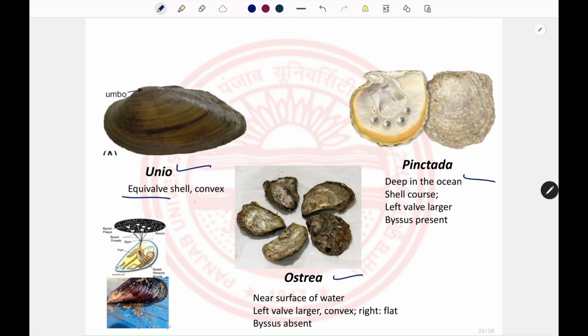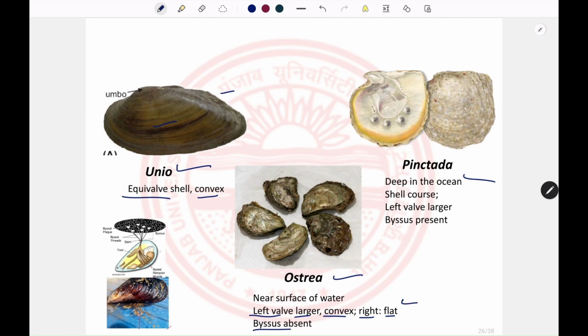Unio has equivalve shells, and equivalve means the two valves have the same shape and size. The shells of Unio are convex, both of the shells are convex. In the Ostrea, the shells are somewhat different. The left shell is larger and it is convex in shape, and the right one is smaller and it is flat in shape, and here the byssus is absent.